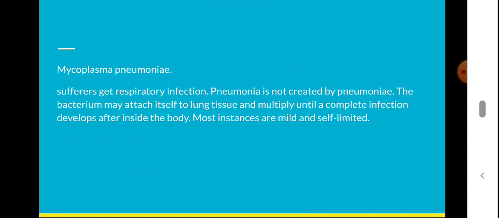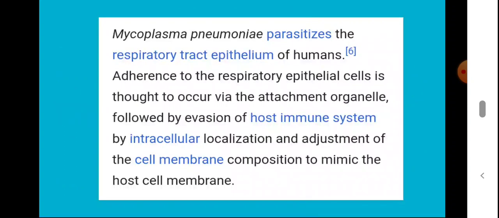Then Mycoplasma pneumoniae causes respiratory infection. The bacterium attaches to the lung tissue and multiplies until a complete infection develops inside the body. In most cases it is mild and self-limited, but in certain cases it may progress to chronic infections. Mycoplasma pneumoniae parasitizes, means it is a parasite in the respiratory tract epithelium of humans. It adheres to the respiratory epithelial cells with the attachment of certain specialized organelles present in Mycoplasma pneumoniae.